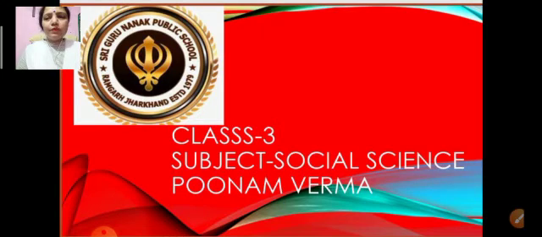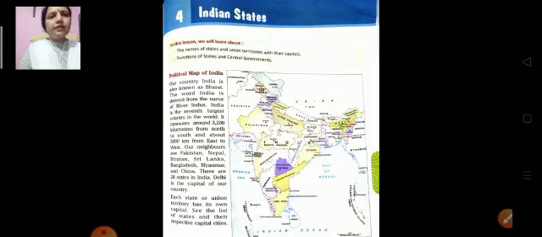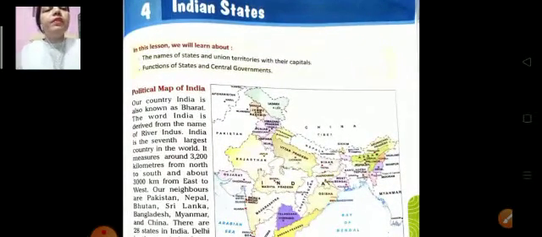Now I'm going to start chapter number 4, Indian States, of SST. Open your book. Page number 229. The name of this chapter is Indian States. In this chapter, we will learn the names of states and union territories with their capitals, and the functions of states and central government. This is a very interesting chapter, so you have to listen very carefully if you want to learn anything. Okay?